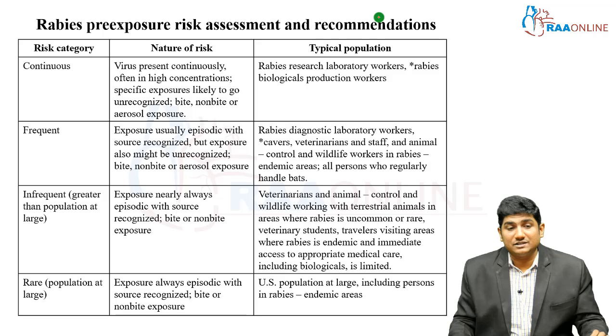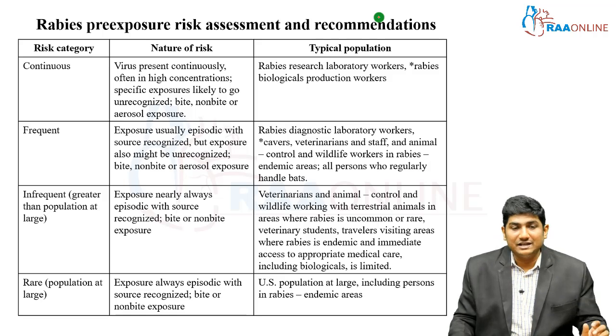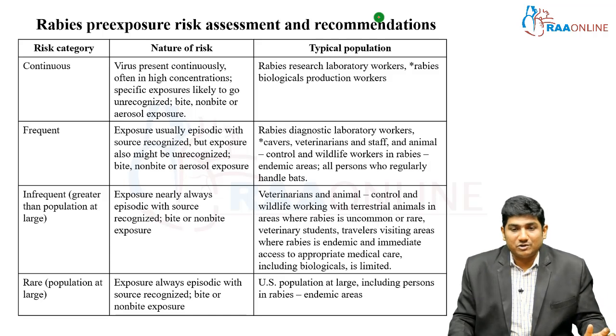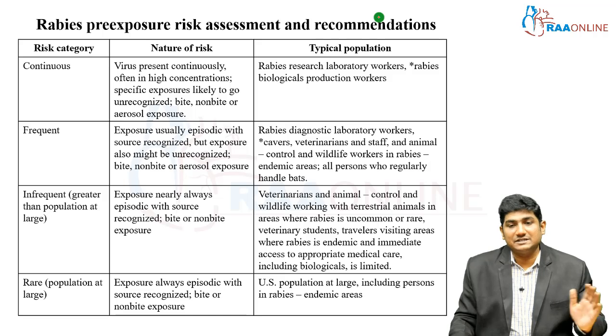Coming to rare, that is the population at large, and this is where we all come. Exposure is always episodic with the source recognized. They know that this particular animal has bitten them. They know that this is a very rare cave they went to once in their lifetime. So this is the US population at large, including persons in rabies endemic areas.